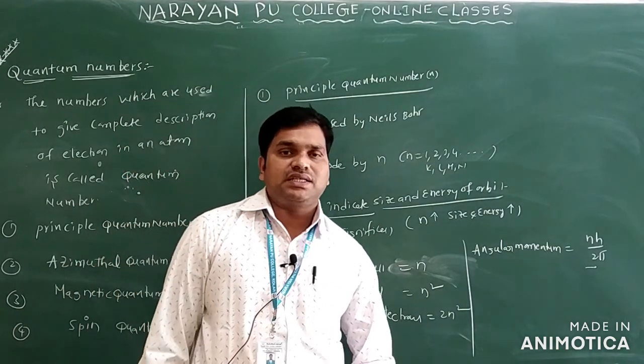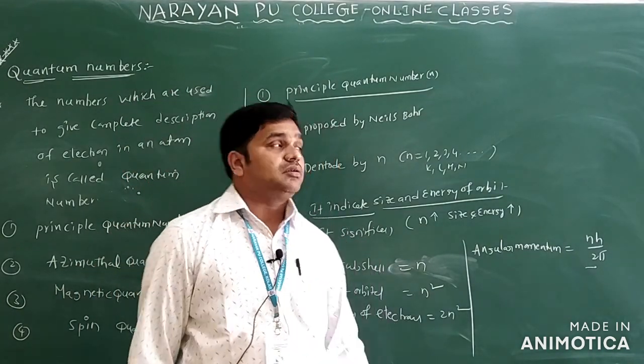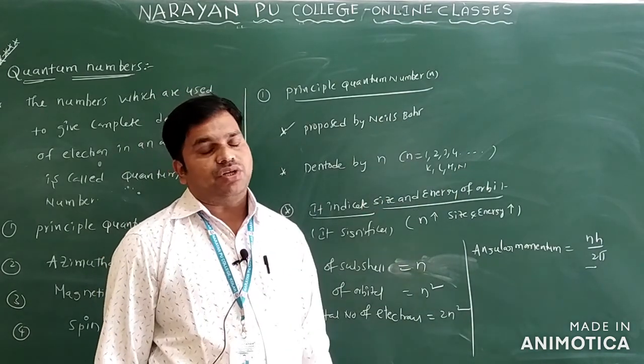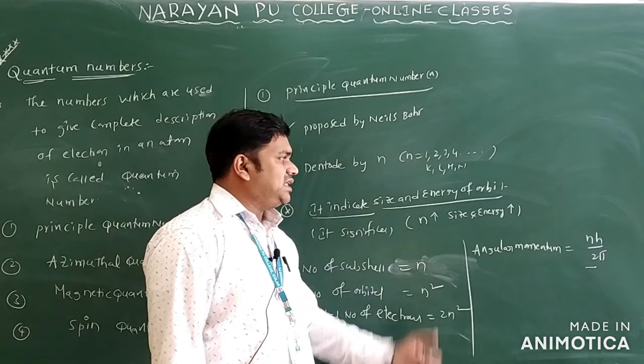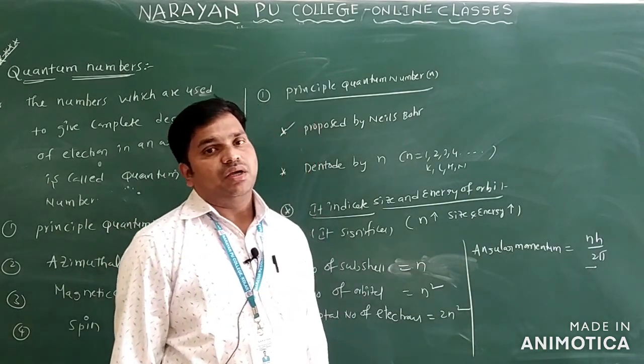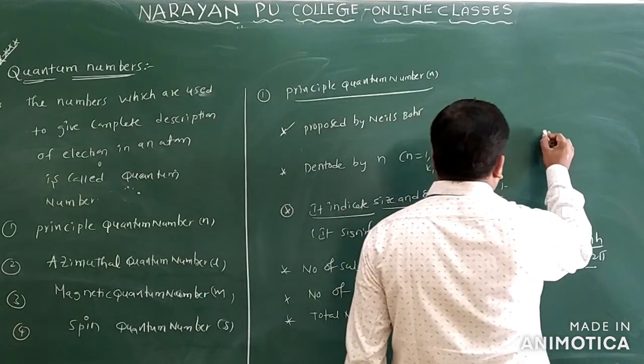Suppose in the exam they ask you to write about the principal quantum number. You can write: proposed by Niels Bohr, denoted by n, with values 1, 2, 3 and 4. It indicates the size and energy of the orbit. As the n value increases, the size and energy of the orbit increase. So let us see some orbits like this.